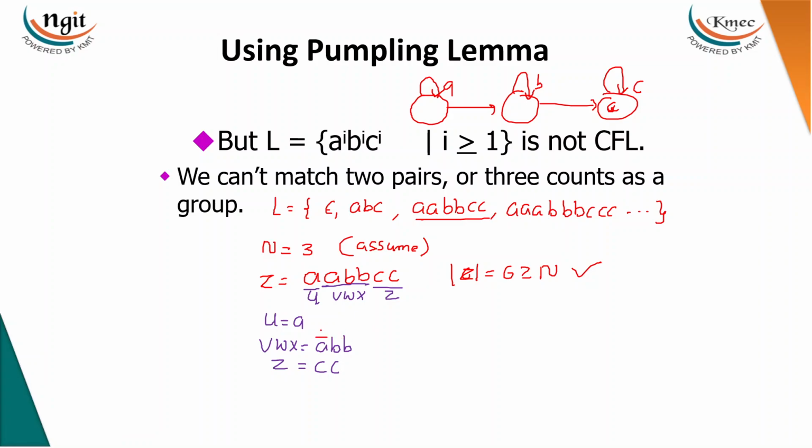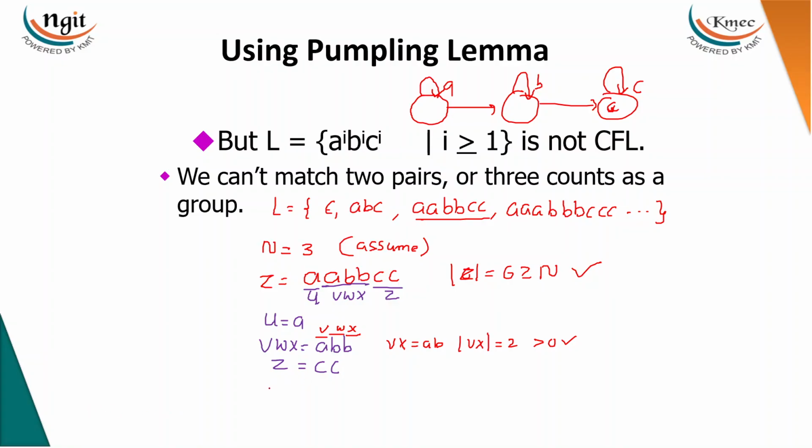So I'll take this as v, this as w, this as x. What is vx here? It is nothing but ab. The length of vx is 2, which is greater than 0, no problem. You can take v as epsilon, x as b, or v as a and x as epsilon. That's your wish.